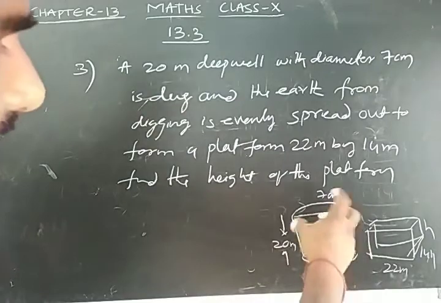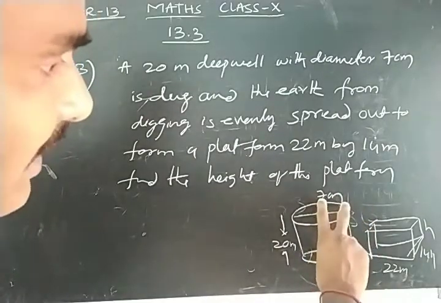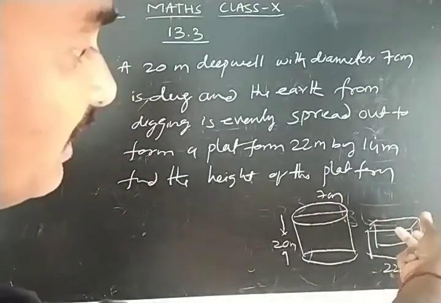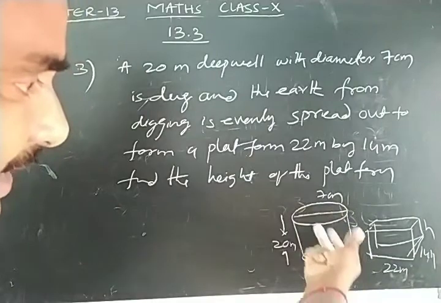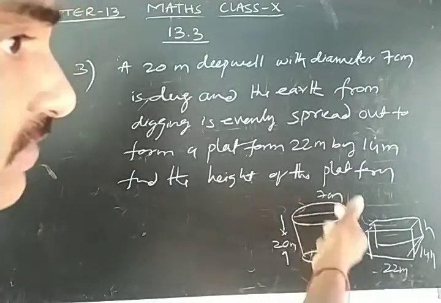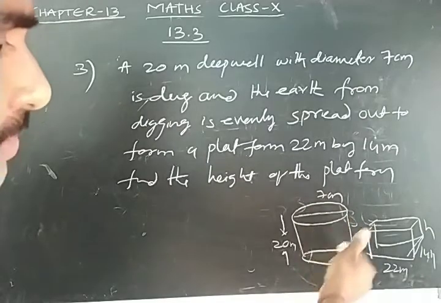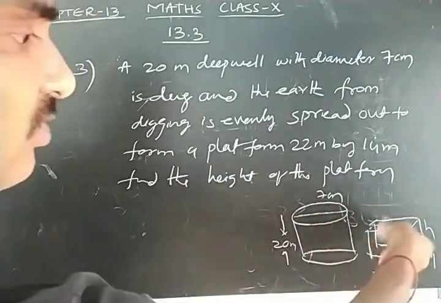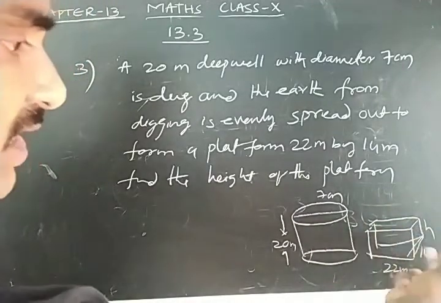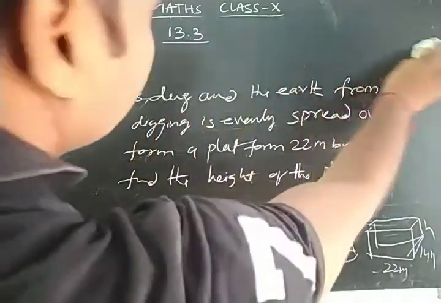So we are taking earth from the well and we are making a new shape of cuboid. That means the earth from the well is the volume of the cylinder, and the cylinder is nothing but the well. Volume of cylinder is equal to volume of cuboid. By equating them you can get the height of the platform. Okay, let me write the given information.